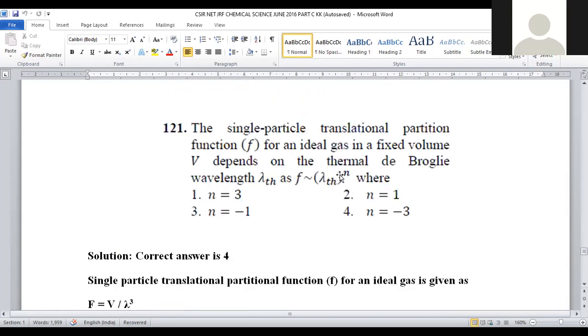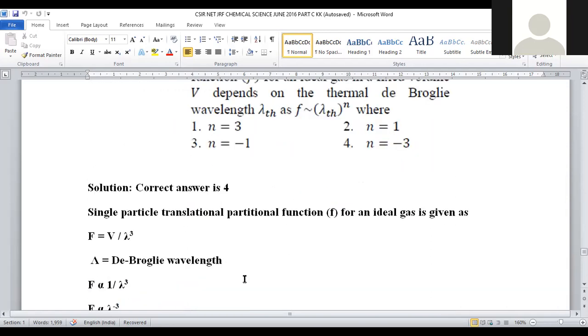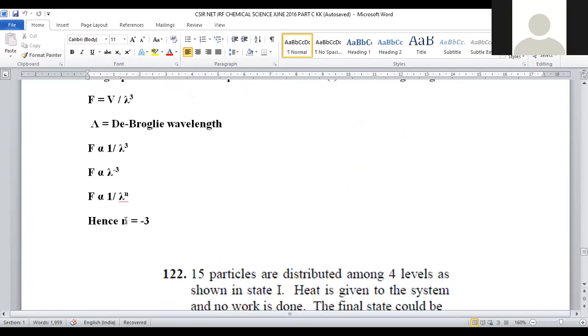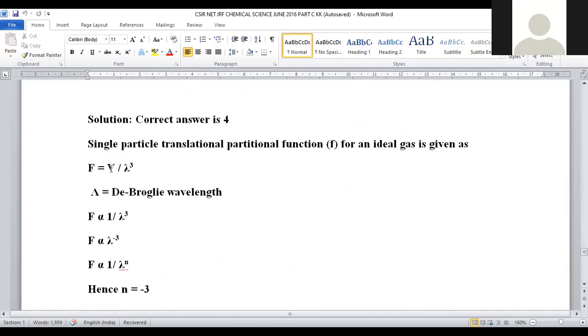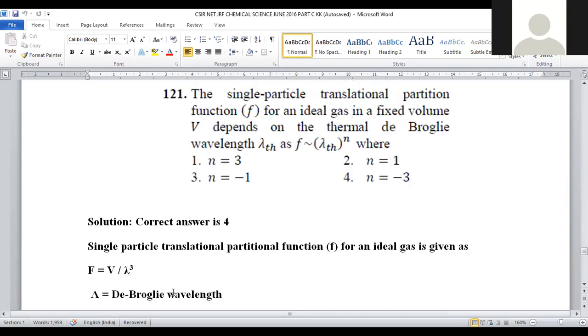Within the problem they mentioned the power is denoted with n. So what is the value of n here? From the equation f is equal to V by lambda cube, the n value is taken as minus 3. For question number 121, option number 4 is the correct answer.